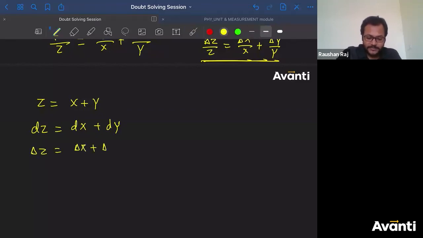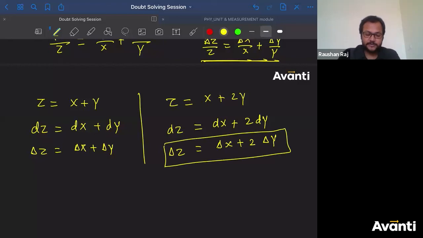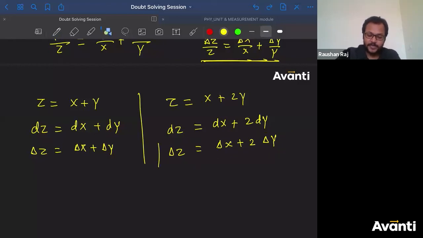What if I'm having z is equal to x plus 2y? Then dz will be written as dx plus 2 dy. I can replace dz as delta z, dx as delta x, and plus 2 into delta y. See, when addition or subtraction occurs, what will happen, bachcha log? That 2 which is multiplied here, that will come. There is one more way to analyze this.